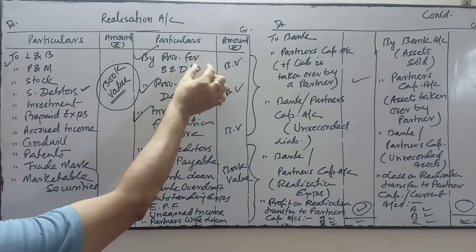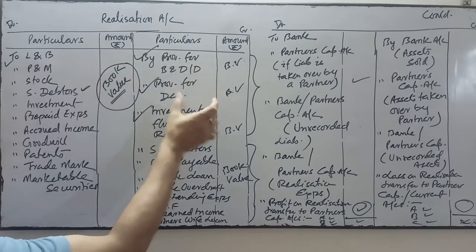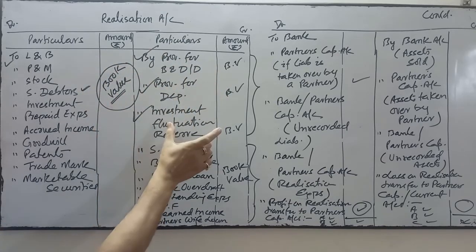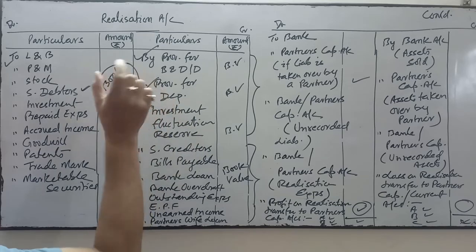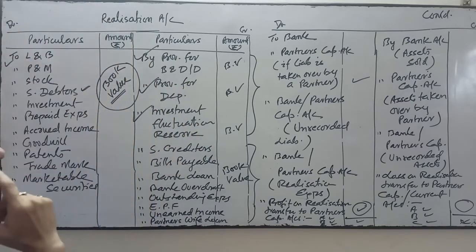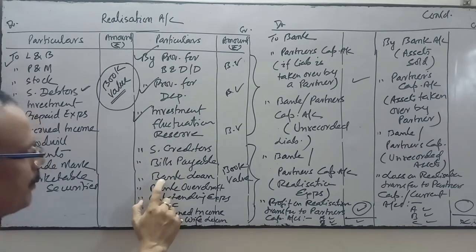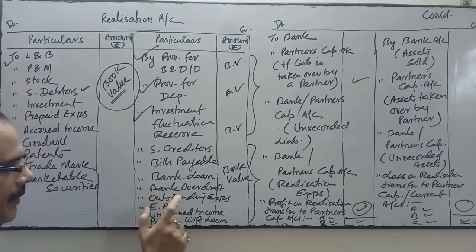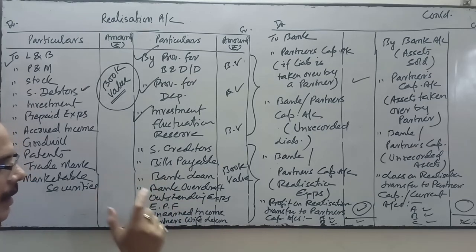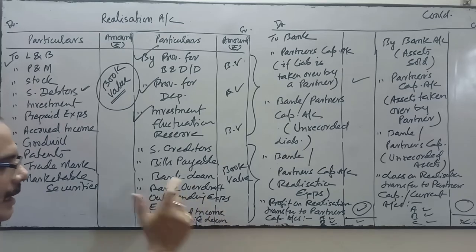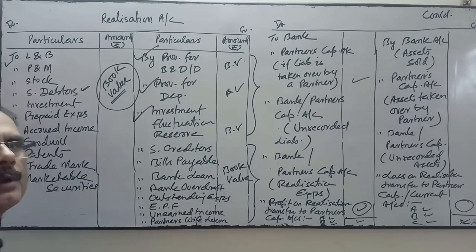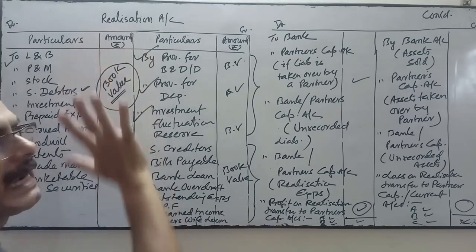These are debited: provision for doubtful debts account debit, provision for depreciation account debit, investment fluctuation reserve account debit to realization account. For this, sundry creditors account debit, bills payable account debit, bank loan account debit, bank overdraft account debit, outstanding expenses account debit, employee provident fund account debit, unearned income account debit, partner's wife loan account debit to realization account.